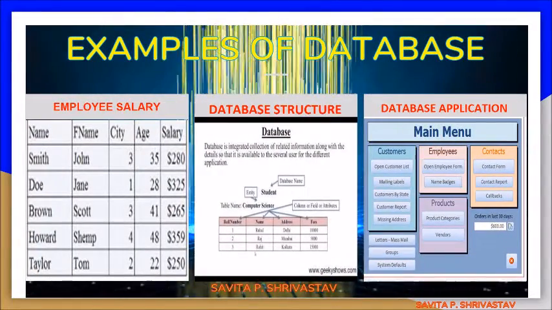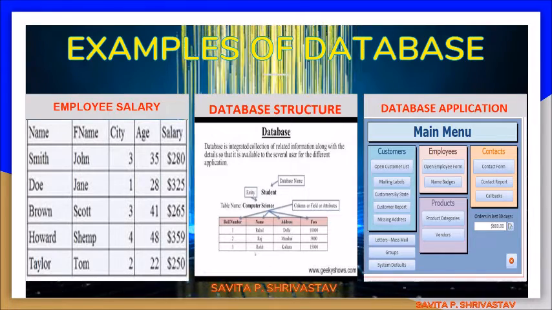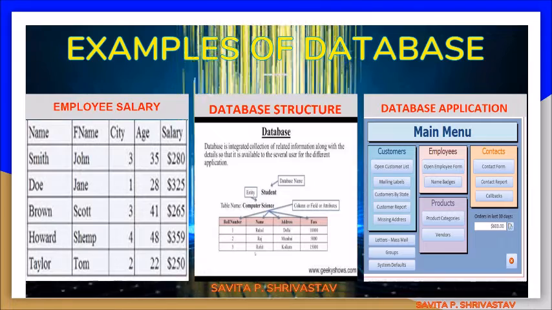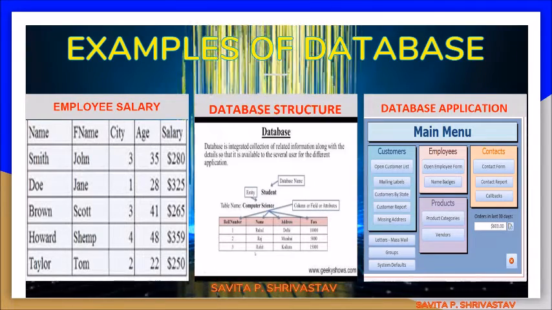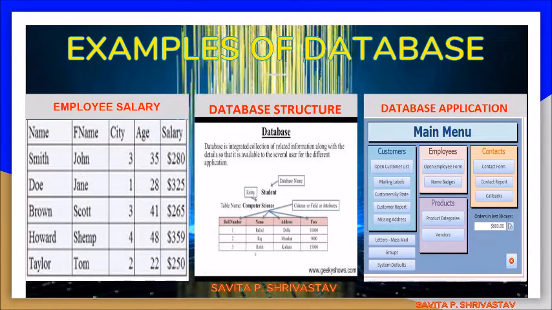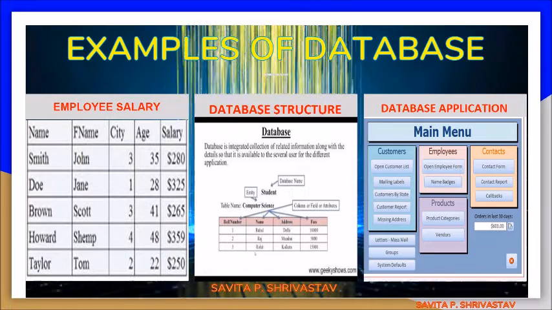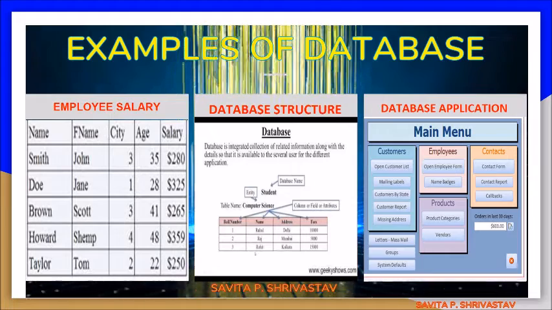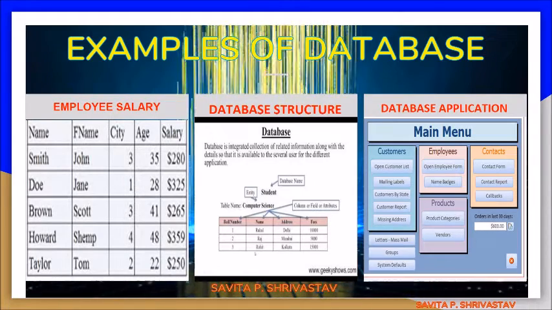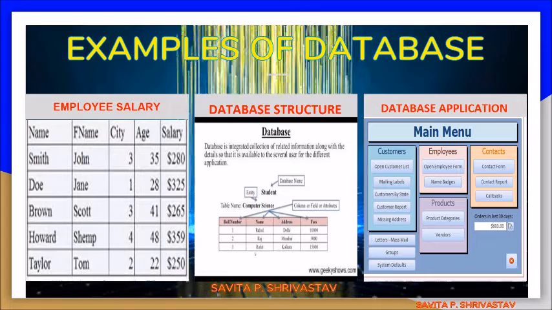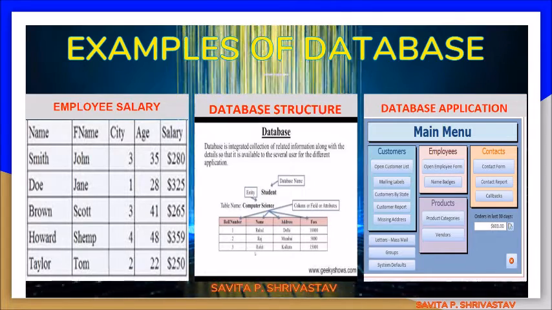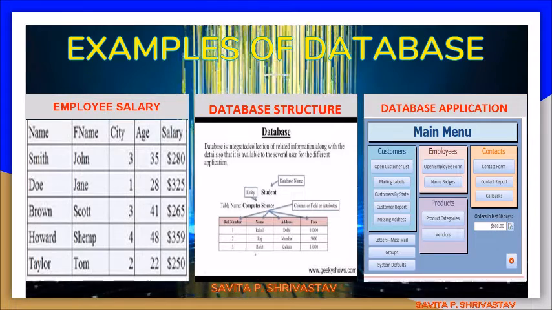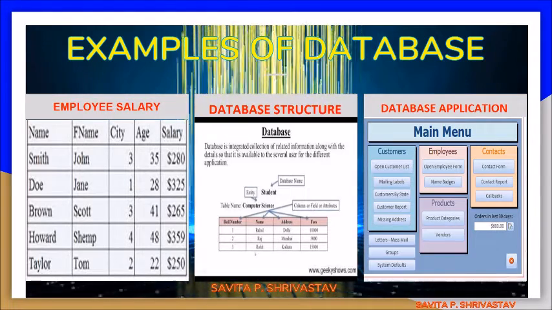Here are some examples of database. First is employee salary, second is database structure, and third is database application. Now here is a simple example of an employee salary sheet. It consists of fields like name, father's name, city, age, and salary, and the records are Smith John, city, age 35, and his salary is $280. Like this, all the records are given below.